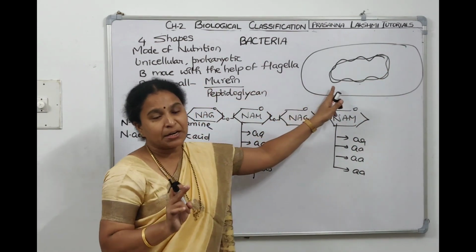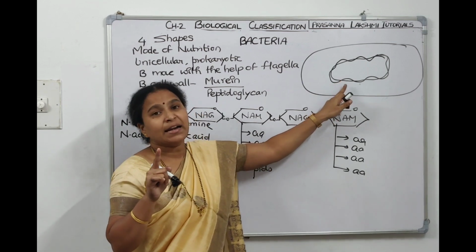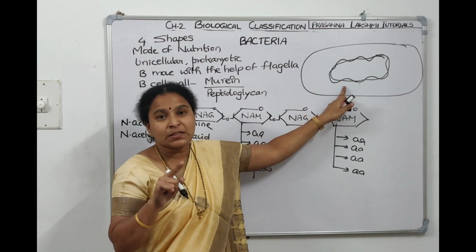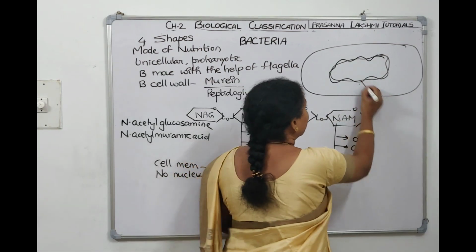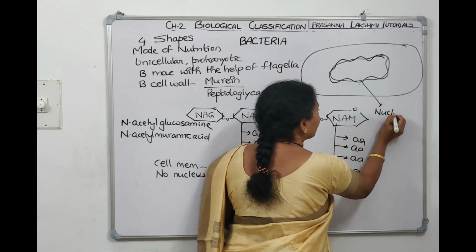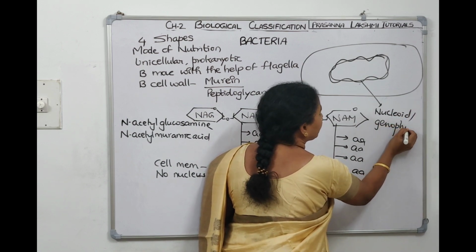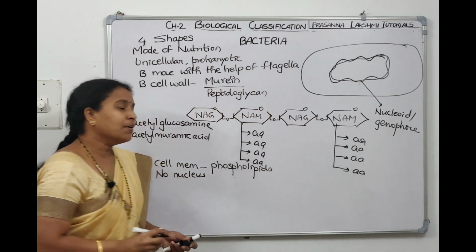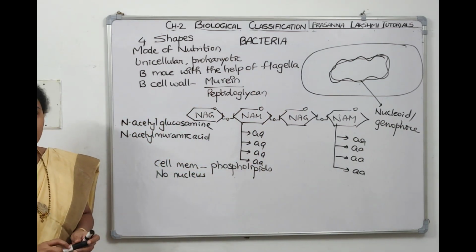This is the genetic material of bacteria. It has one chromosome which is circular, double stranded DNA. Since the DNA is naked, not wrapped by a nuclear membrane, such genetic material is called nucleoid. It is also called genophore. The DNA of the bacteria, which is circular, double stranded, without a membrane, naked DNA, is called nucleoid or genophore.